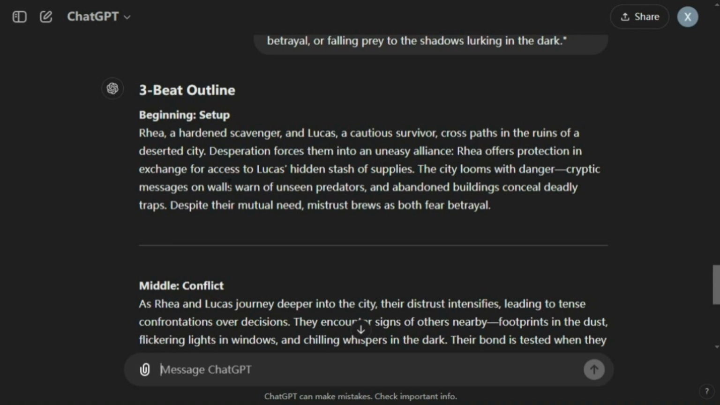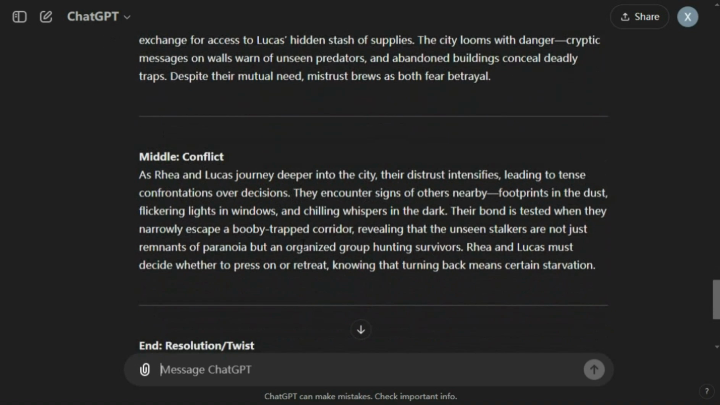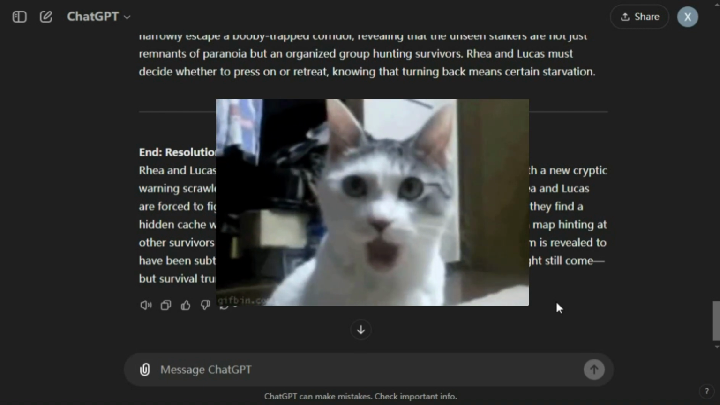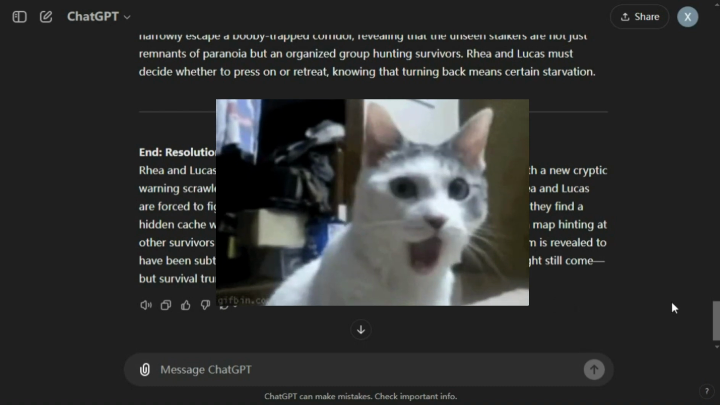The city looms with danger. Cryptic messages on walls warn of unseen predators. They face chilling whispers, footprints in the dust, and flickering lights in the ruins. Their bond is tested when they narrowly escape a booby-trapped corridor. One of them is revealed to have been subtly sabotaging the other all along, suggesting that betrayal might still come, but survival trumps trust, for now. A perfect blend of suspense, conflict, and an unexpected twist.